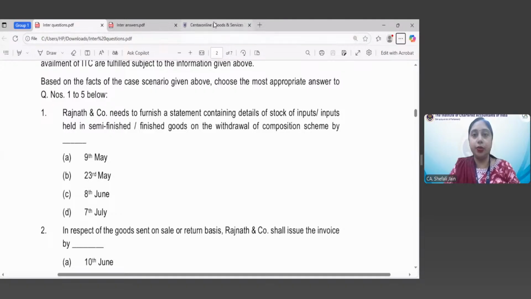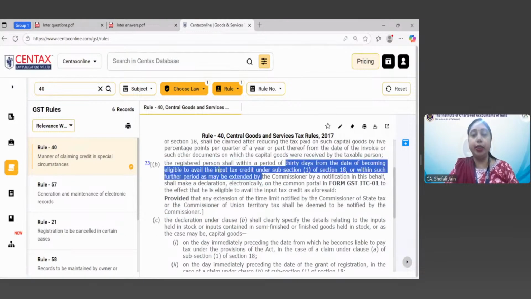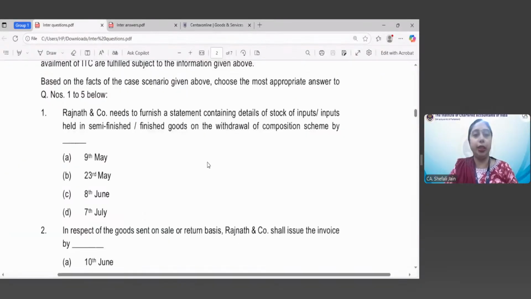Let us see, it is 30 days or 1 month. Let me check. 30 days. 30 days from the date of becoming eligible to avail ITC. So that will be 8th of June.